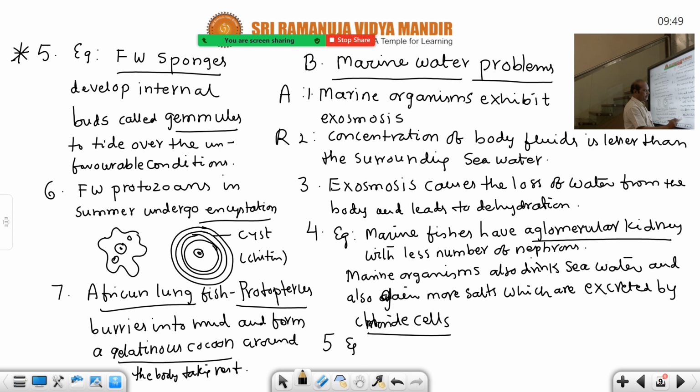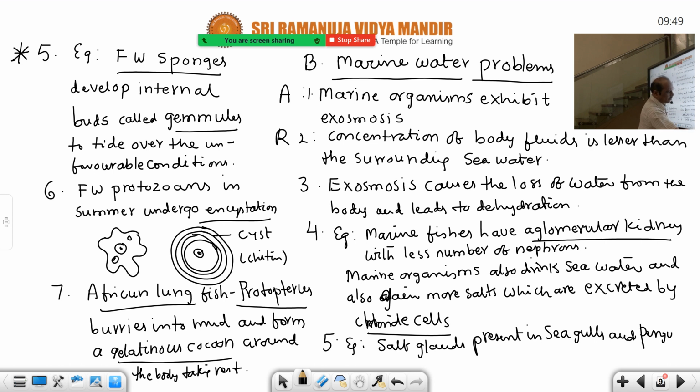Second example is excess salts are eliminated by salt glands. Salt glands present in seagulls, seabirds, especially seagulls and penguins. You all know penguins, South Pole birds.